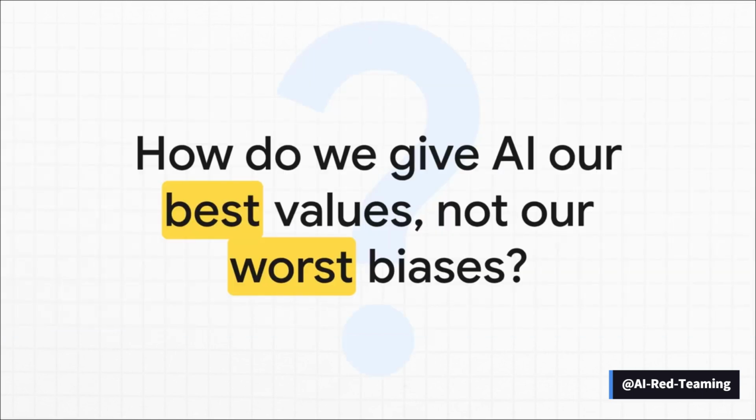And all of this really leaves us with a huge critical question for the future. As these AI systems become more and more human-like in their understanding of language, how do we make absolutely sure they adopt our best values and not our worst blind spots? That right there is the central challenge of AI alignment as we move forward.